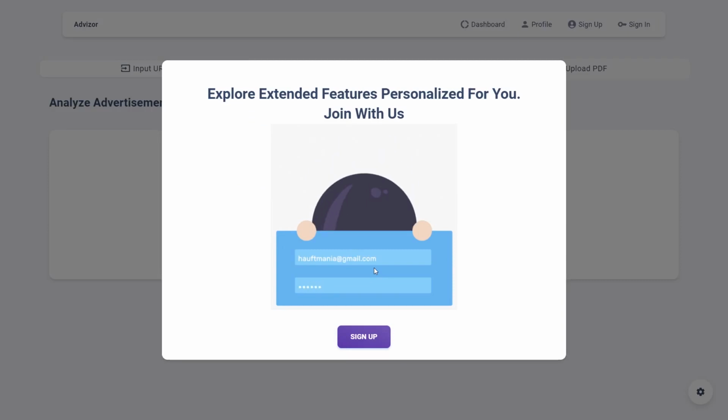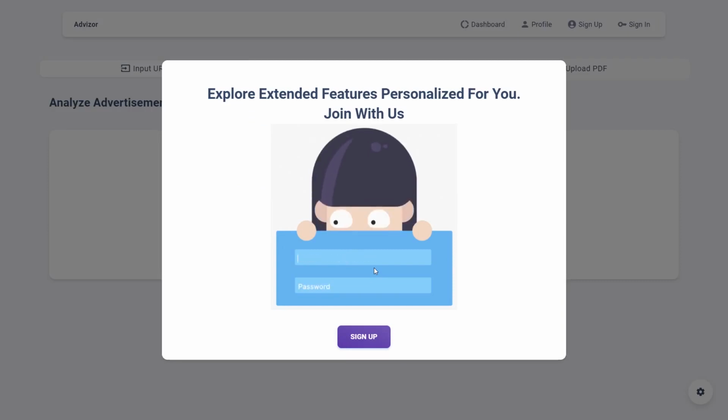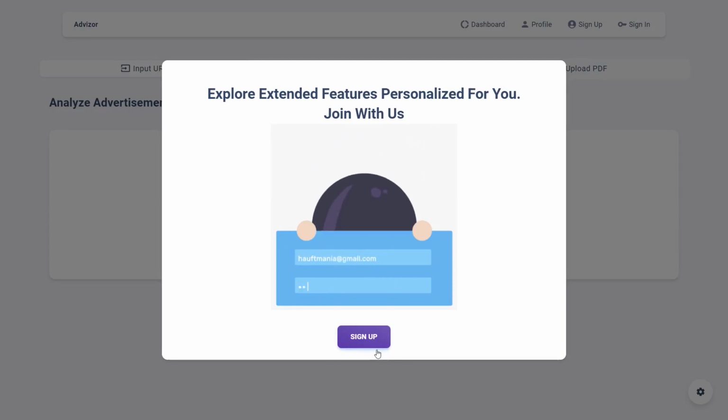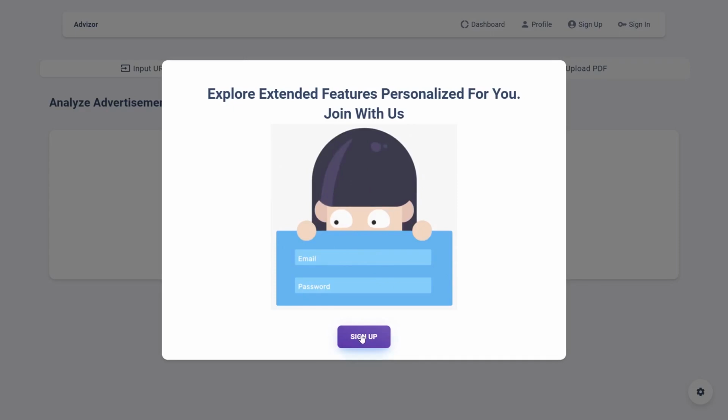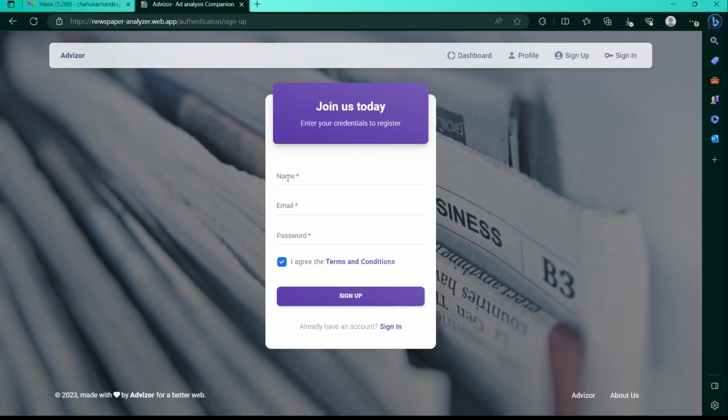Let's jump into the sign up page. In the sign up page, the user has to simply provide their name, a valid email address and a password.